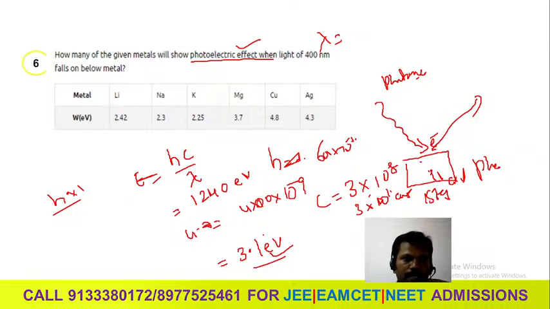So how many metals will show the photoelectric effect? Here the energy is 3.1 electron volts. These three metals, 1, 2, 3, with values below 3.1 will show the photoelectric effect. The remaining will not show it because their value is above 3.1 electron volts. You will observe this and you can understand the class. I hope you are understanding this class.